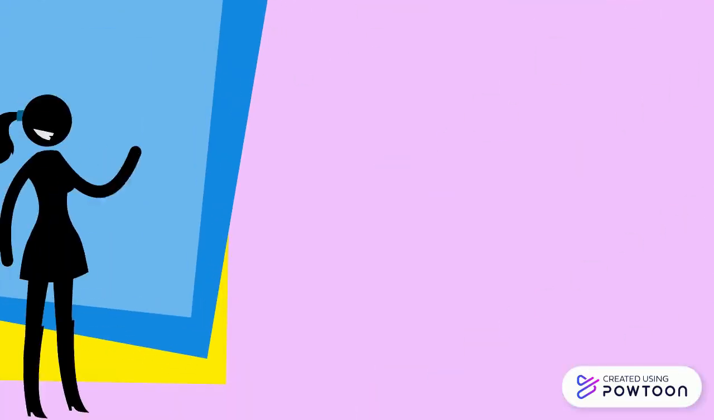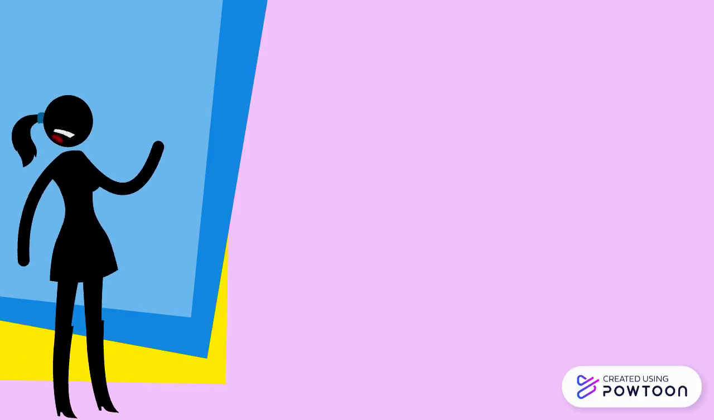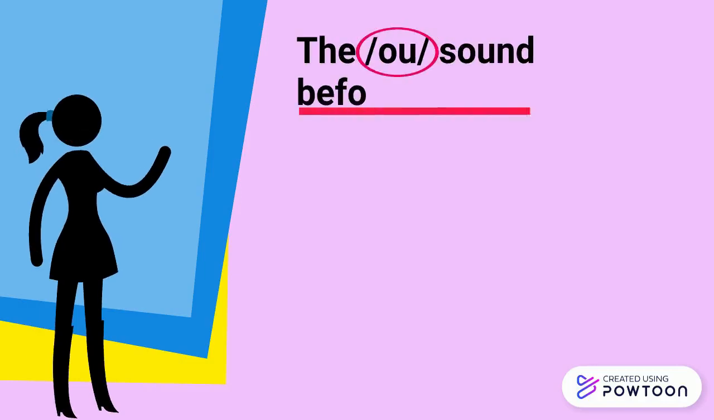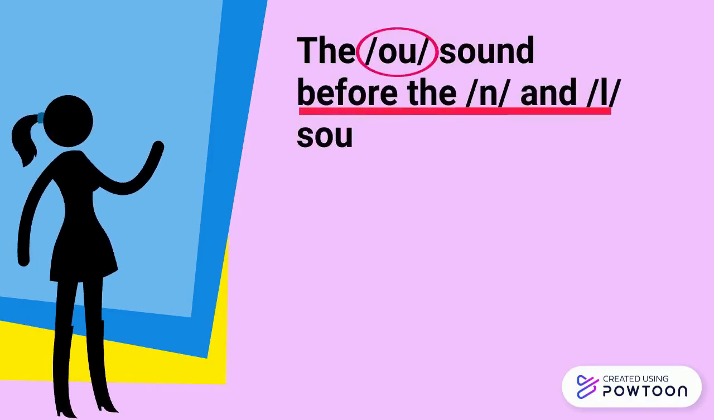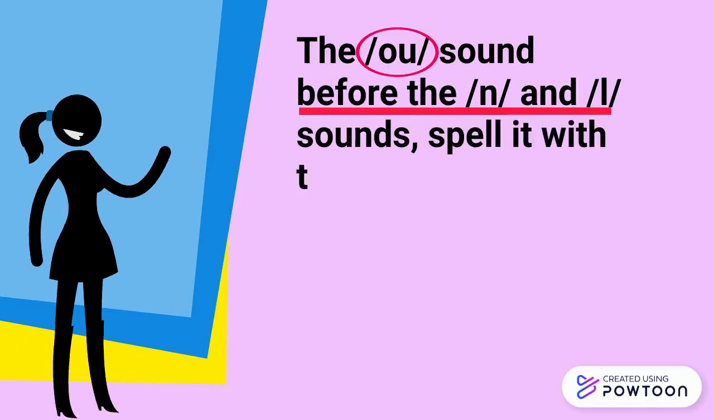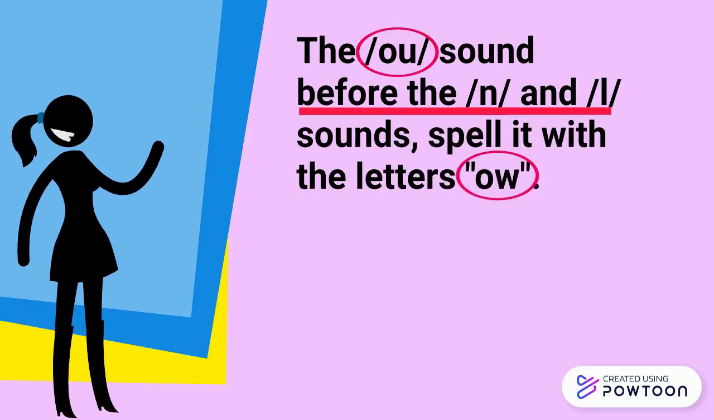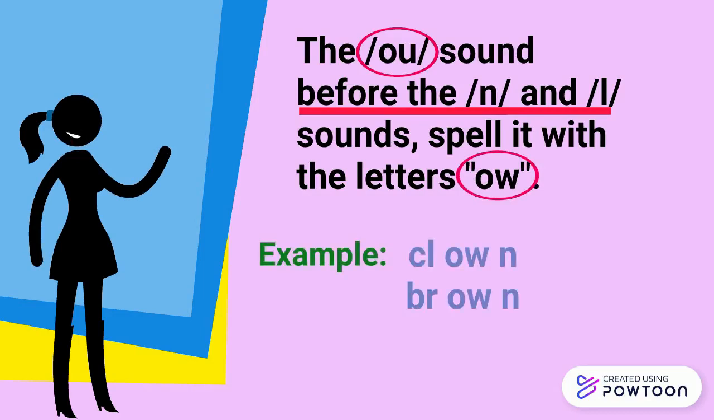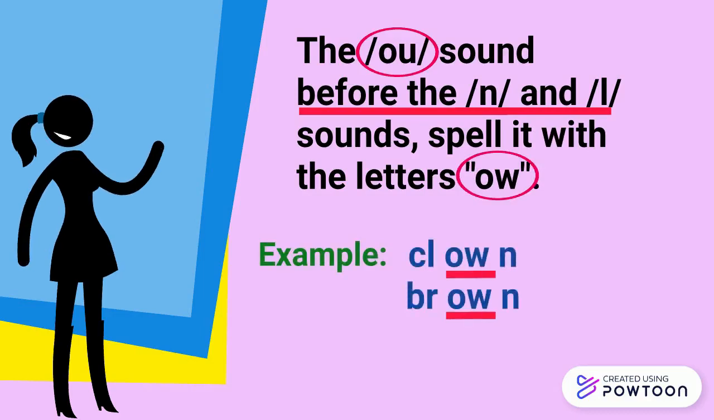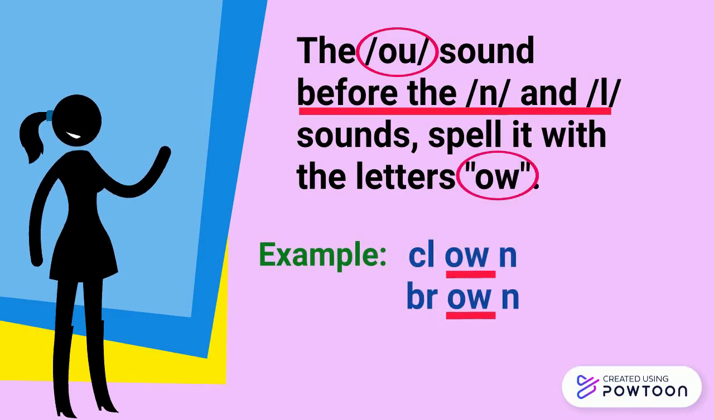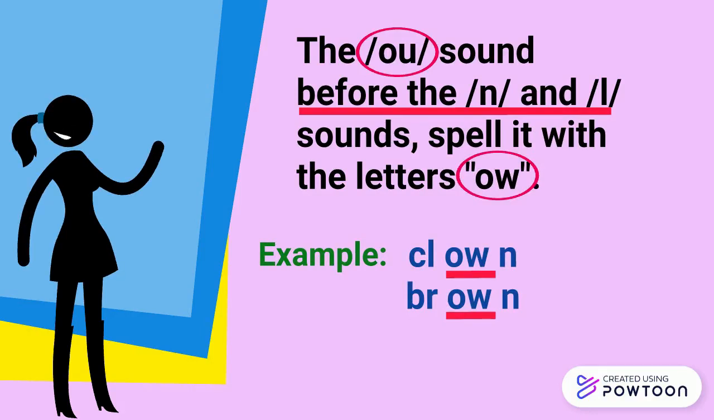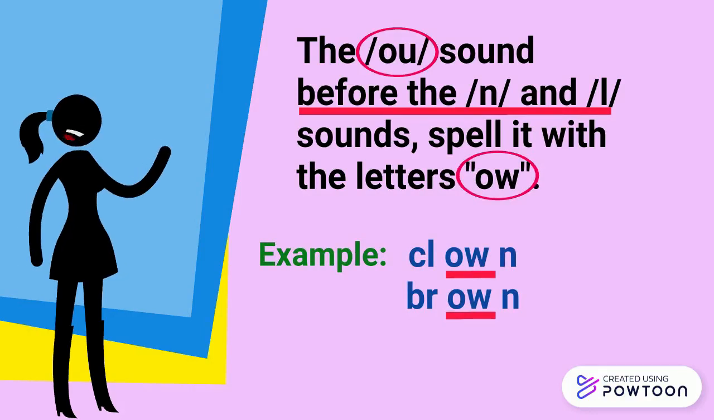Okay, one more to go. The last one. When you hear the OU sound before an L or N sound, you need to spell it with the letters OW. For example, clown and brown. You can see the OW is in the middle of the L and N. Okay?